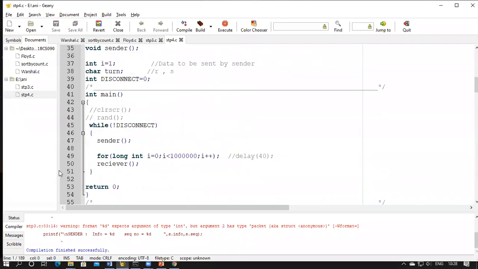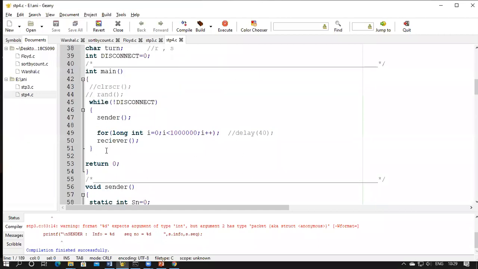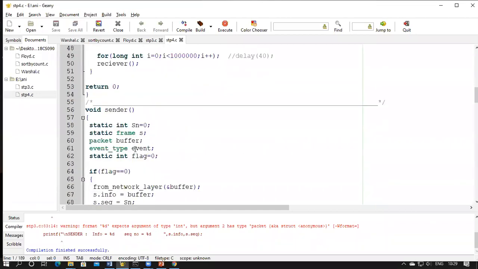In the main part, we have just two function calls, which start within an infinite loop that keeps on running. So we'll start with the first function call, the sender. Sender is called first, and then there is a delay. This for loop indicates a delay, and then the receiver node is called. So alternatively, the function calls sender and receiver are done in an infinite loop. Now the first function is sender. We'll go to the sender function.